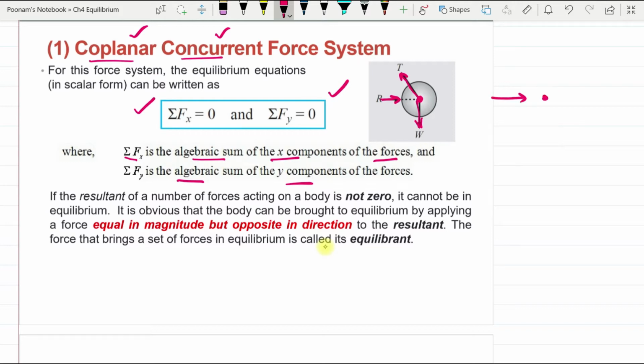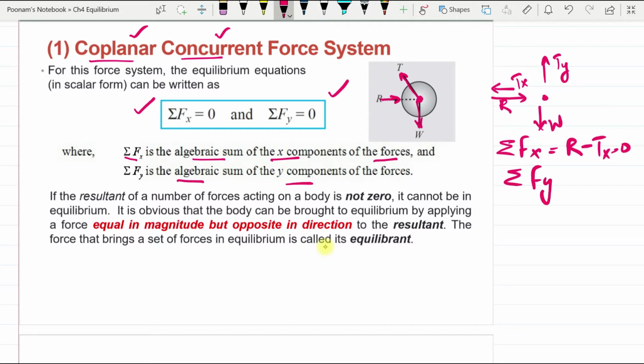This is R, and we can resolve T into Tx and Ty, and W. So Fx will be R minus Tx, and this must be equal to 0. For all the vertical forces, taking upward as positive, Fy is Ty minus W, equal to 0. These are the equilibrium conditions which must be satisfied by this body in order to be in equilibrium.